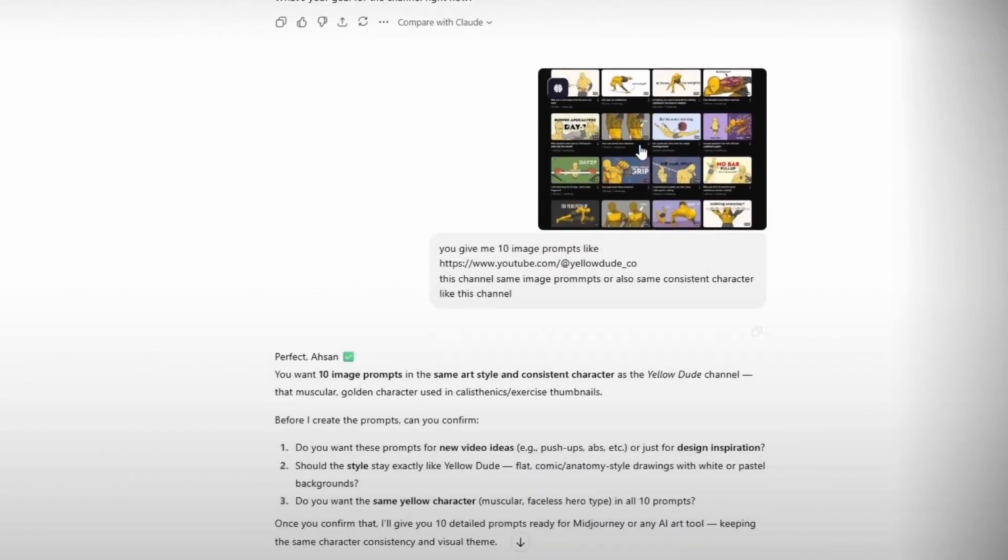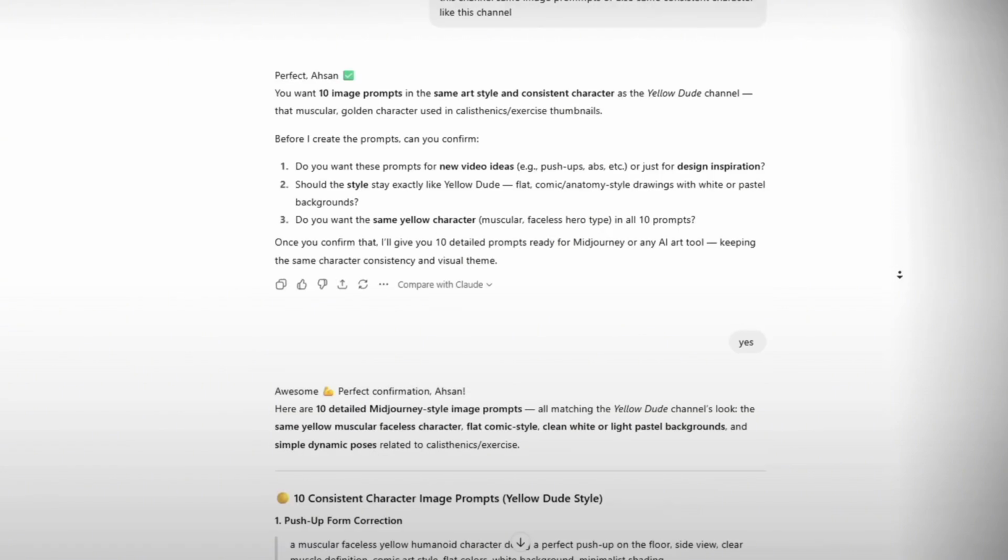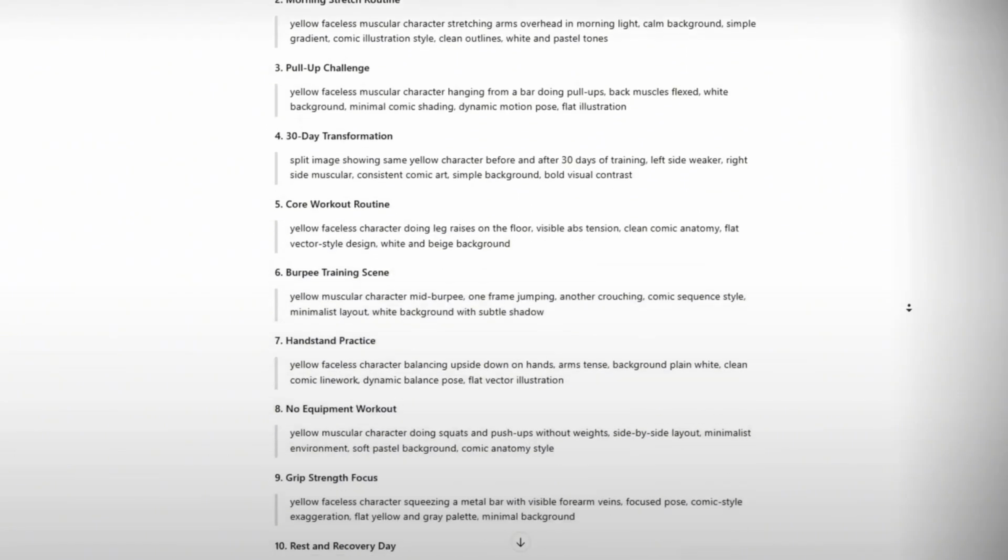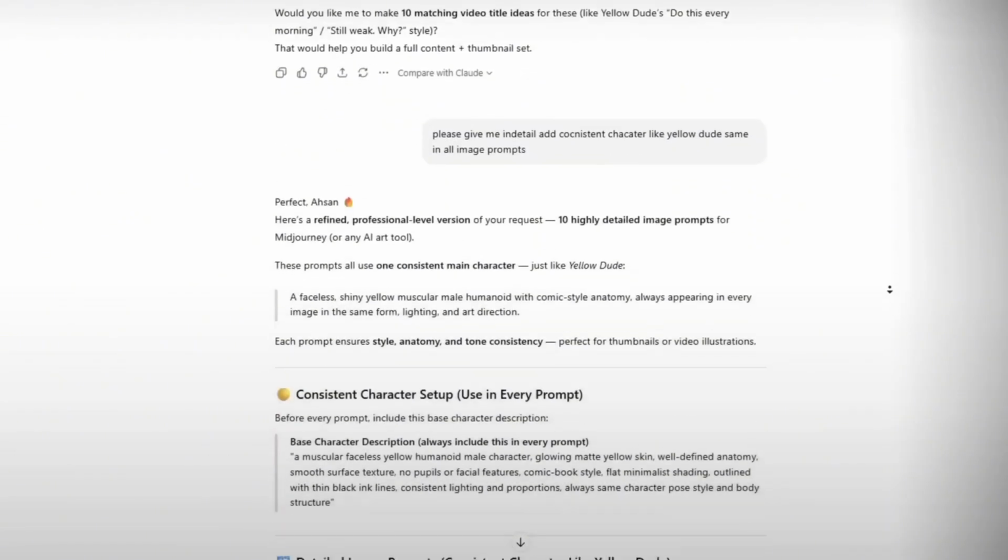Next, go back to the channel. Take a few screenshots of the style, characters, or scenes you like, and upload them to ChatGPT. Then ask, can you give me 10 image prompts similar to this channel style, with a consistent character like this one? ChatGPT will instantly generate 10 awesome image prompts that match the same style and vibe as the Yellow Dude channel. But we're not done yet.